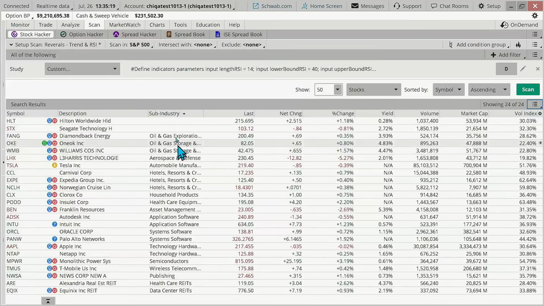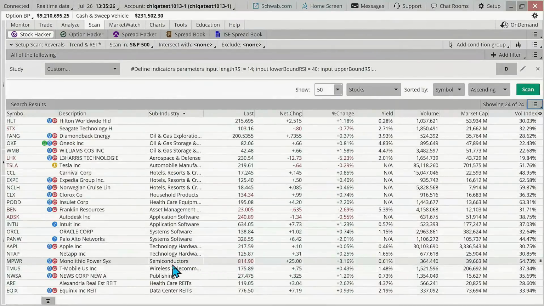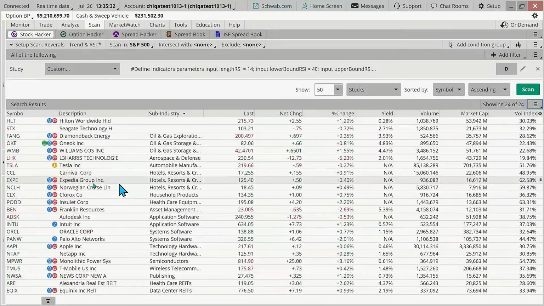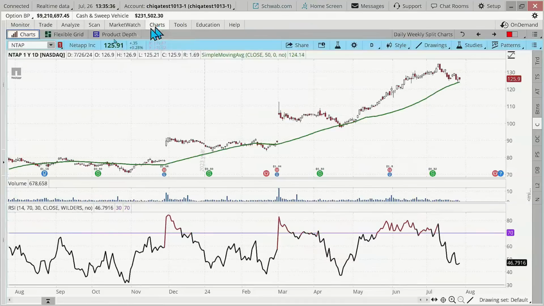What's really moving? We've got oil and gas in there. Some hotels, household products, there's software, kind of a mixed bag. You should take a look at this list, but that can be interesting to consider as well. Wow, Tesla? Oh, okay. Well, let me just look at Tesla real quick.